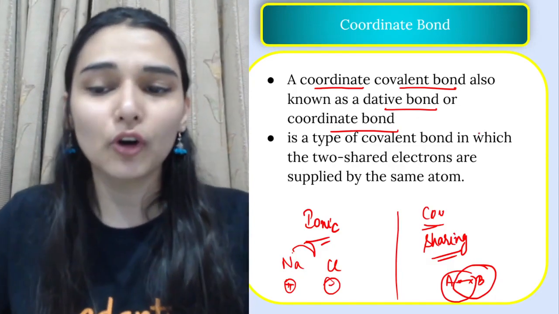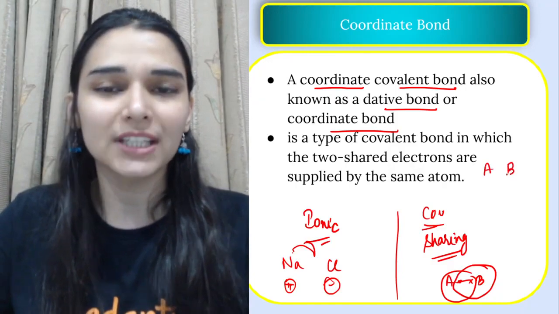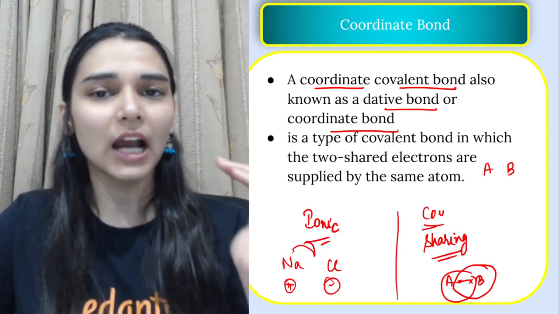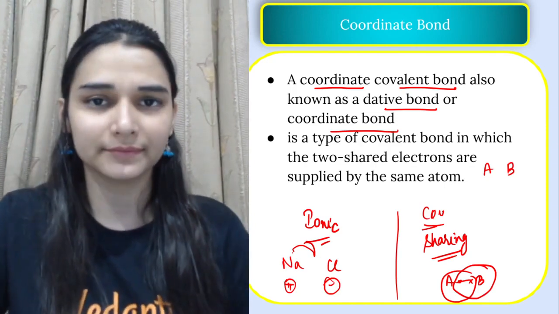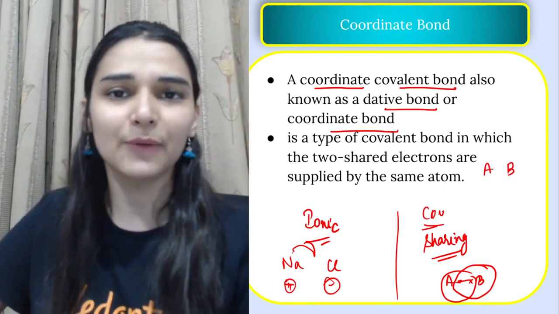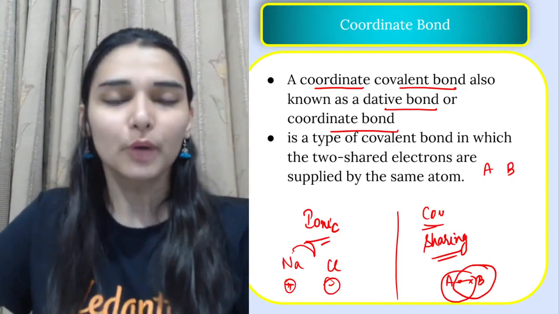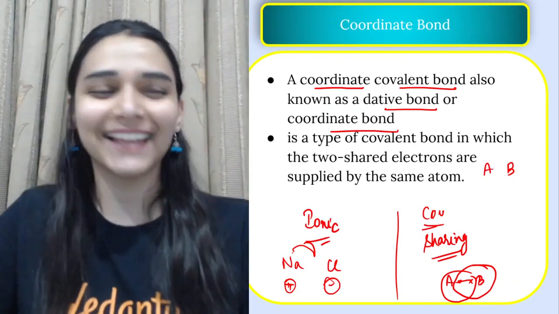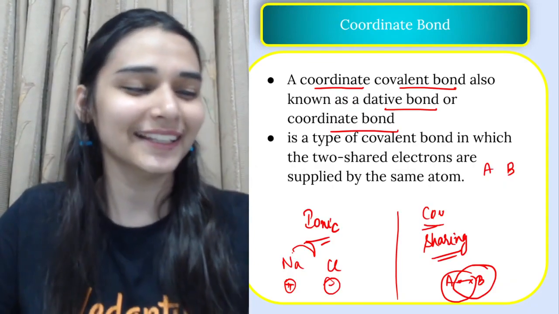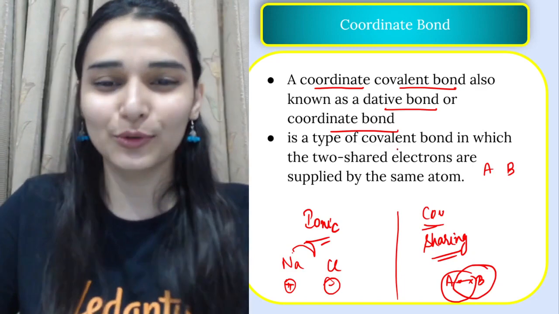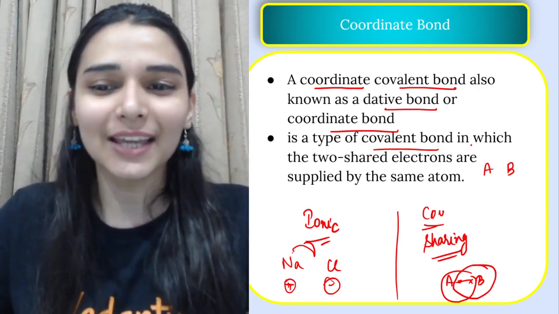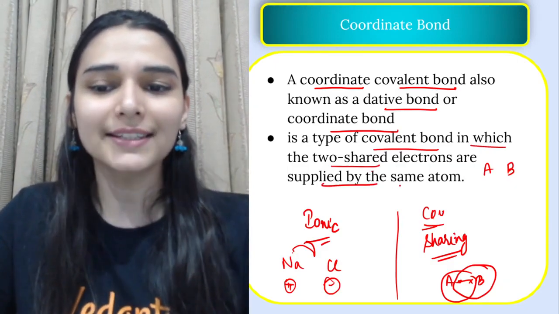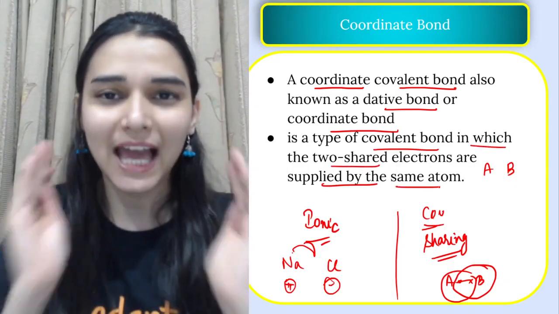Now what happens in the coordinate bond? If two species are getting involved in a bond, then both the electrons are coming from one species only. Again take the example: you are living in a flat with your friend, but all the rent is paid by you, and the friend is just enjoying there. So it is a type of covalent bond in which the two shared electrons are supplied by the same atom.